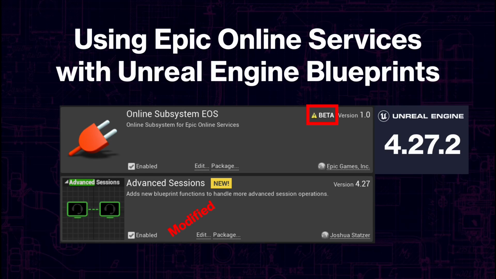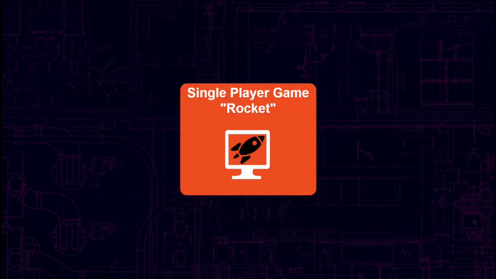Now let's take a quick look at the Epic Online Services. Feel free to skip this section if you already know about EOS. Let's say we've published a single-player game named Rocket.